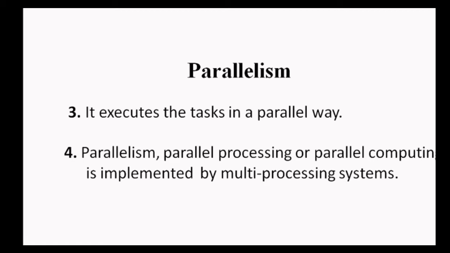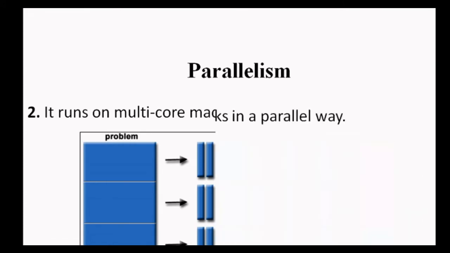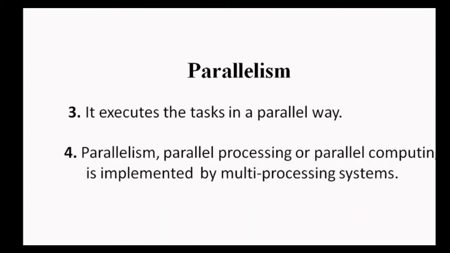Parallelism, parallel processing or parallel computing, at the root, all refer to the same thing and are implemented by a multiprocessing system. As we saw that parallelism runs on multi-core machines, we can say that it is implemented by multiprocessing systems.